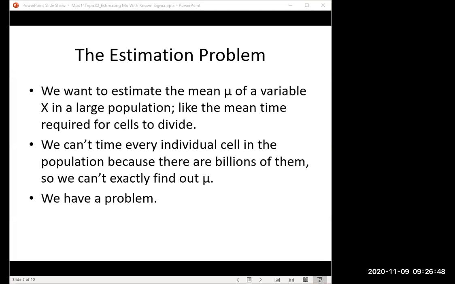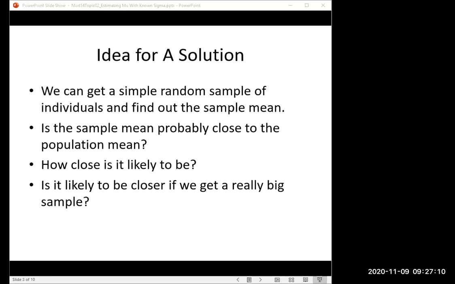But the problem is we want to estimate the mean of a variable x in a really large population, like the mean time required for cells to divide into new cells. And we can't time every individual cell in the population because there's billions of them. So we can't exactly find out the average. And that's a problem. But the idea is to get a simple random sample and find the sample mean. And then mathematically address these questions.